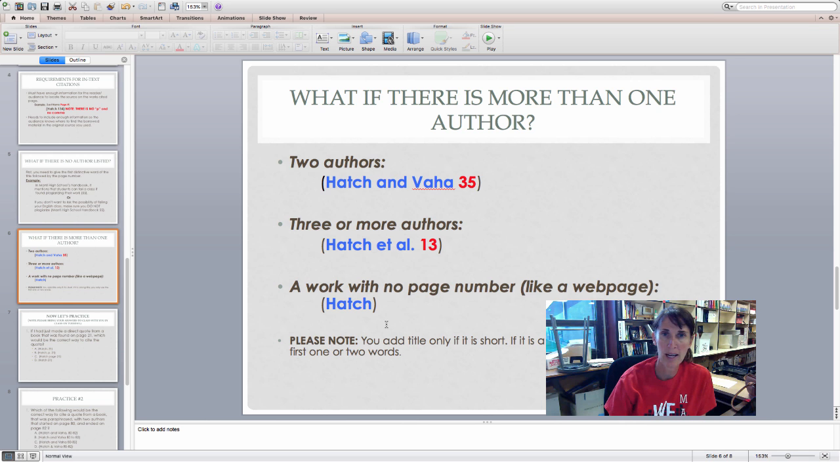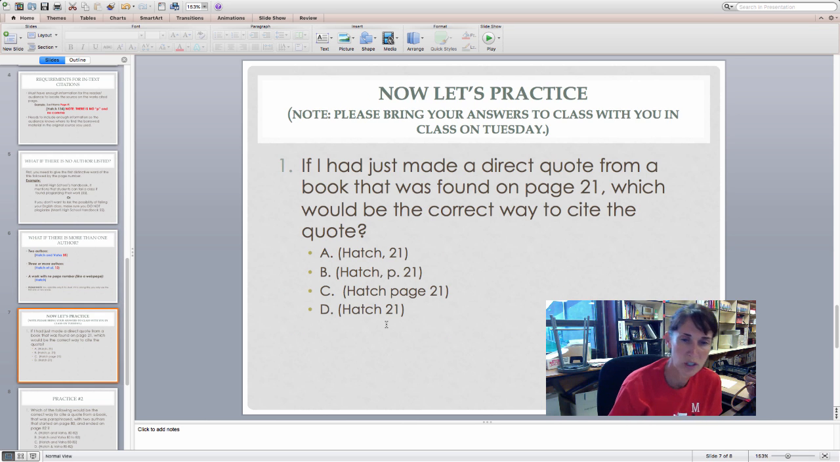Now we're going to try a couple little exercises here, just 2 questions to see if you understand this. Let's pretend that I had just made a direct quote in a paper that I was writing from a book that was found on page 21. Which would be the correct way to cite the quote? Would it be letter A, Hatch, 21, Hatch, P21, Hatch, page 21, or Hatch 21?